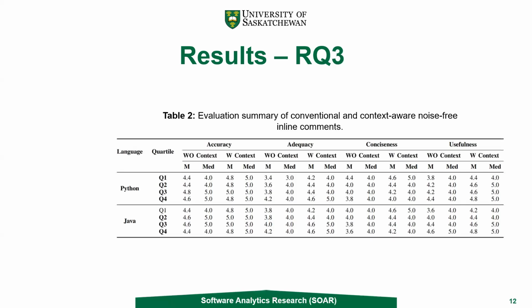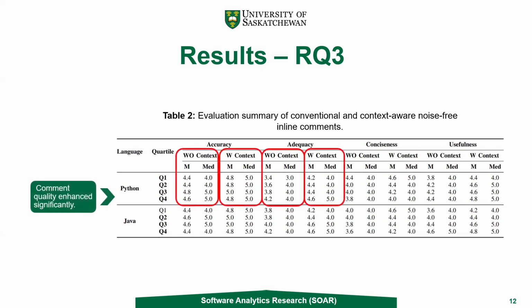In the third research question, we compared the LLM generated inline comments with our Autogenics generated inline comments. In Autogenics, we passed the question context and we also introduced noise filtration techniques.